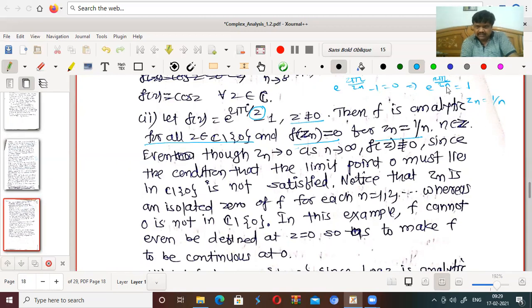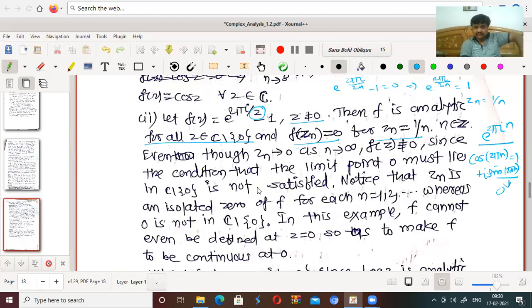Why? Because if z_n is equal to 1 by n, then this becomes e to the power 2 pi i n. What about e to the power 2 pi i n? It is cos 2 pi n plus i into sin 2 pi n. But sin 2 pi n is always equal to 0 and cos 2 pi n is always equal to 1. So it is equal to 1. That's why we are saying this function has zeros at z_n equal to 1 by n, where n belongs to Z.